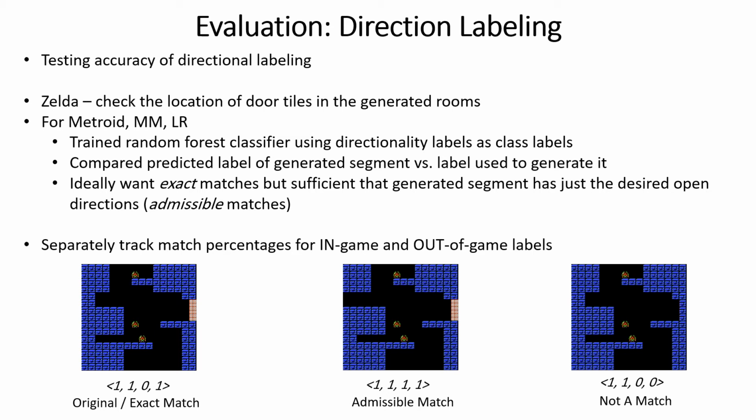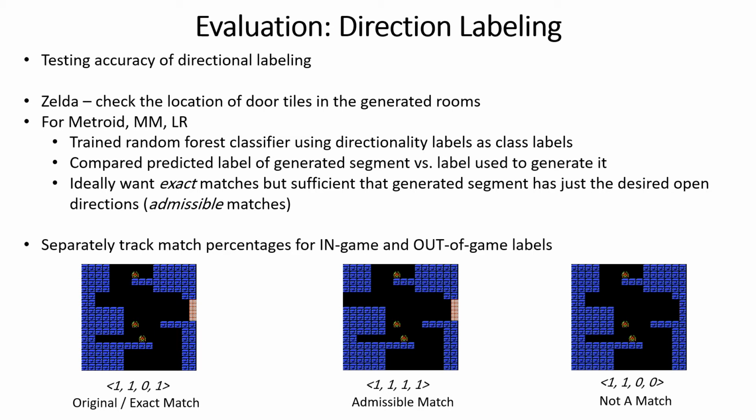Now, note that while ideally we want exact matches between predicted and conditioning labels, that is, we want the generated segment to be open and closed in the exact specified directions, it is sufficient that the generated segment has just the desired open directions, regardless of whether the other directions are open or closed. To illustrate that, here on the left we have an original segment of Metroid with only the left direction closed off.